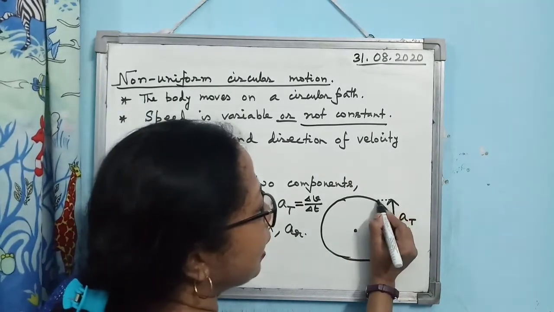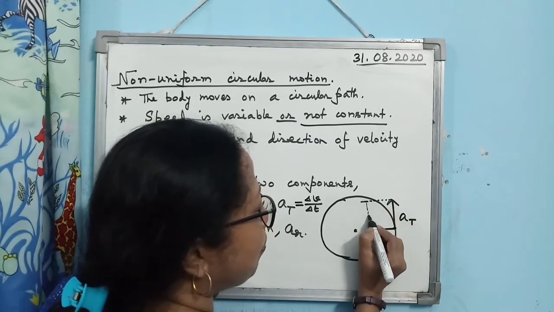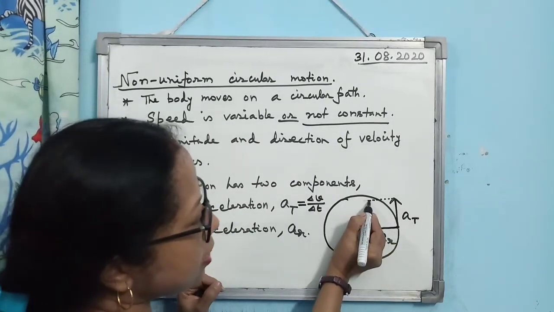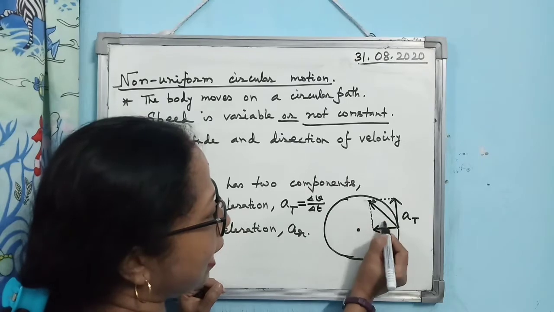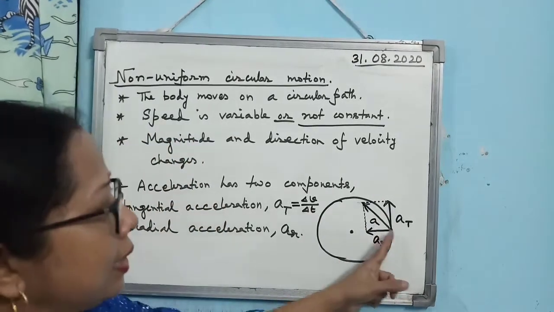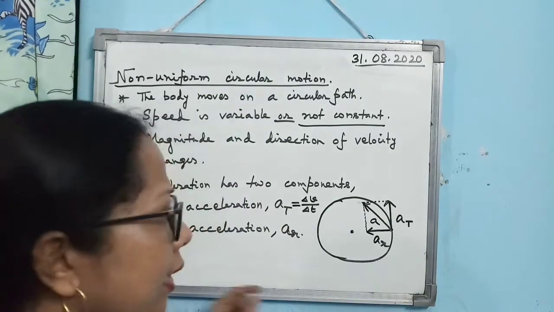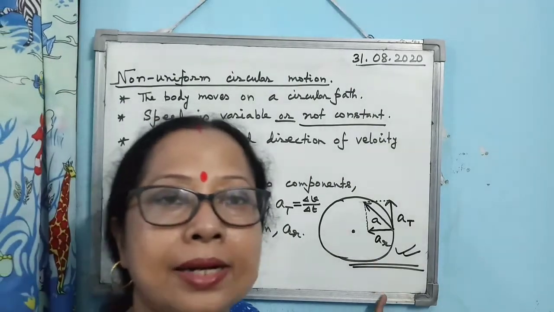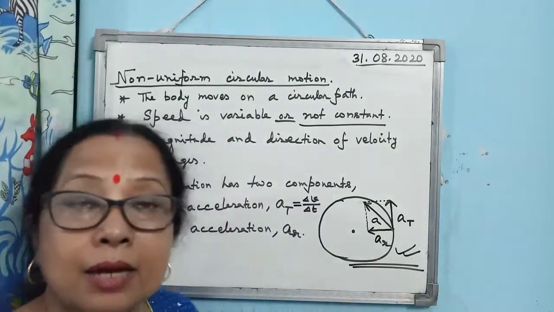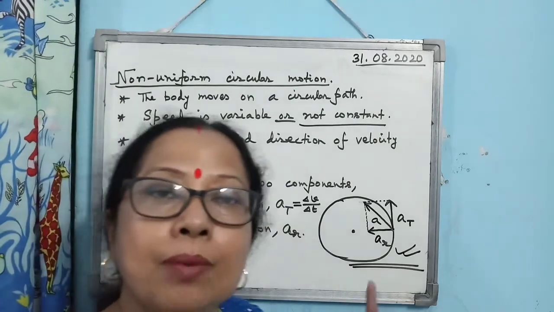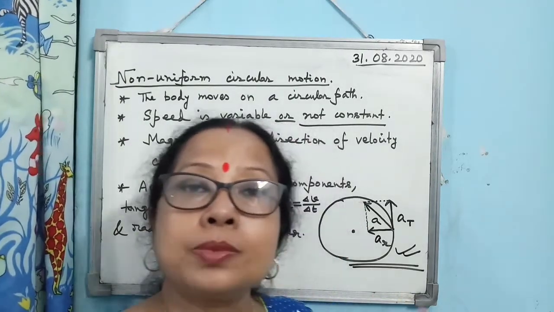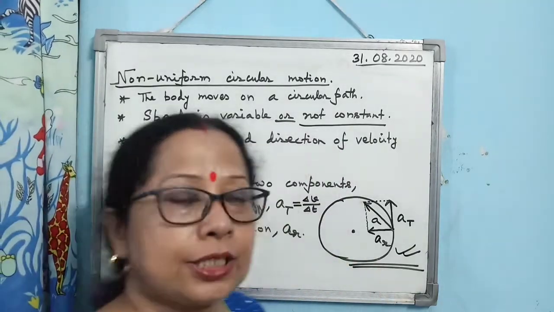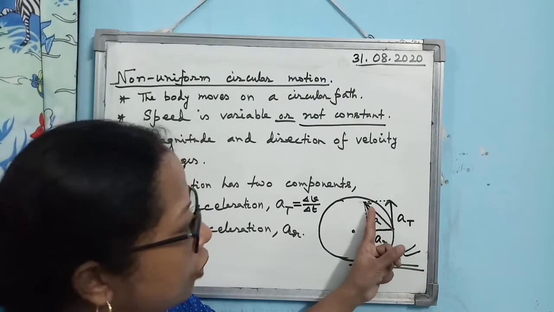So what will be the direction of the acceleration? If you apply the parallelogram law and complete the parallelogram, then this will be the resultant of a_T and a_R, meaning this will be the direction of the acceleration. Now this diagram is very important. Everyone should learn and practice it. Questions frequently come on this topic. Clear that when a body undergoes non-uniform circular motion, this is the direction of the acceleration.